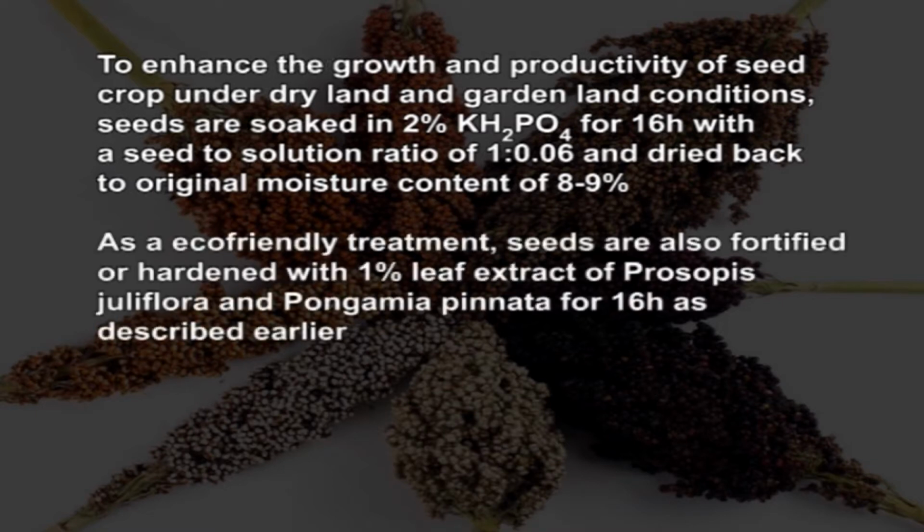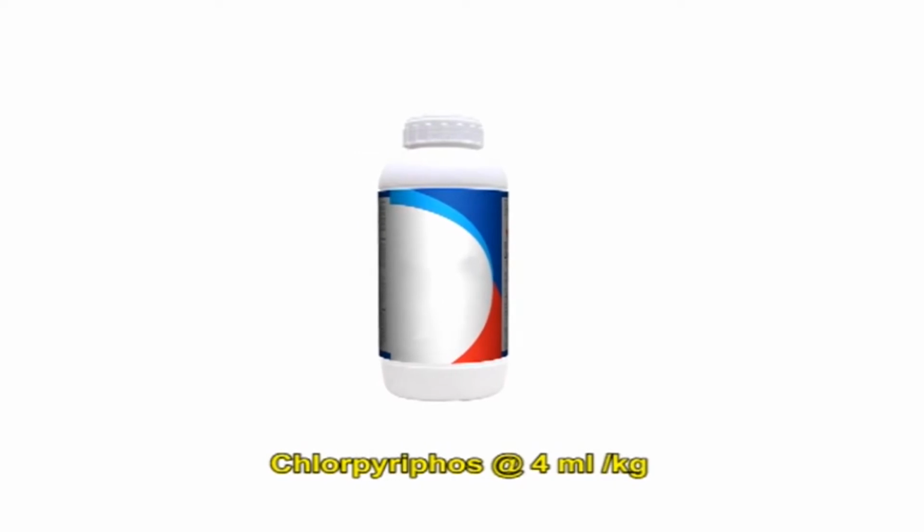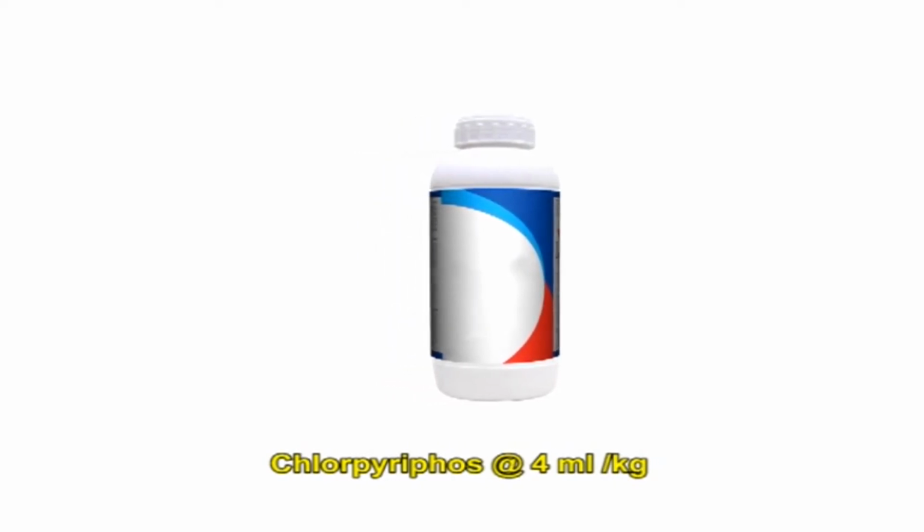As an eco-friendly treatment, seeds are also fortified or hardened with 1% leaf extract of Prosopis juliflora and Pongamia pinnata for 16 hours. Seed treatment with chlorpyrifos at the rate of 4 ml per kg is also recommended against shoot fly attack in young seedlings.